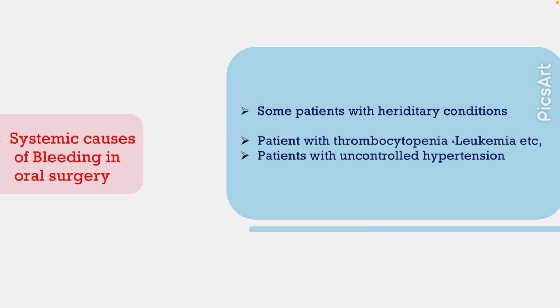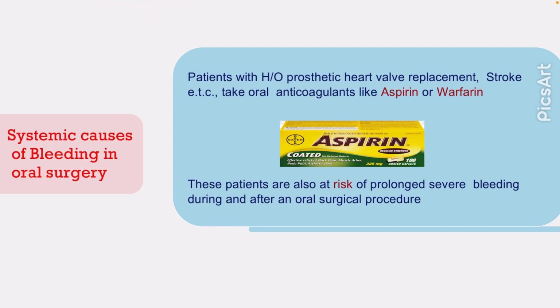Systemic causes of bleeding in oral surgery include some patients with hereditary conditions such as hemophilia, patients with thrombocytopenia, which means decrease in platelet count, or leukemia, patients with uncontrolled hypertension, patients with prosthetic heart valve replacement or stroke, or patients who take oral anticoagulants like aspirin or warfarin. These patients are also at risk of prolonged severe bleeding during and after oral surgical procedures.